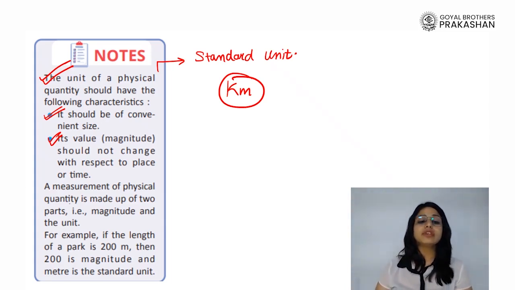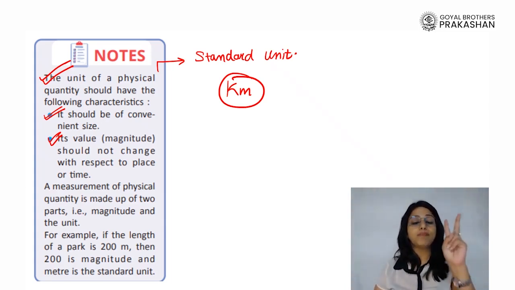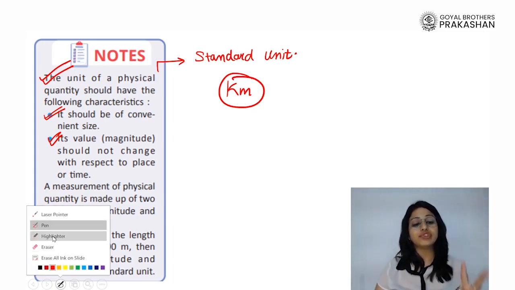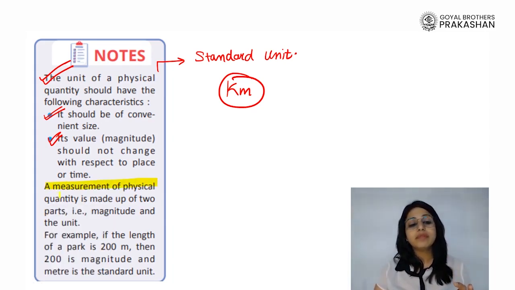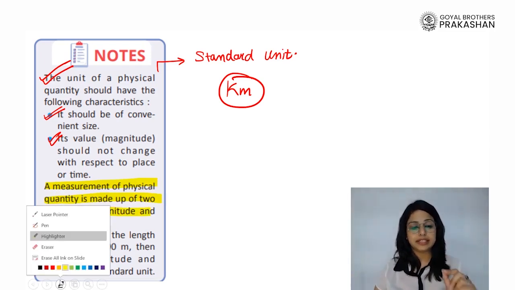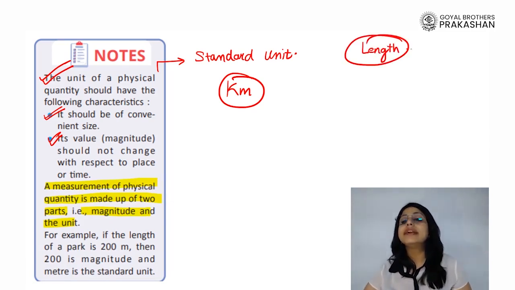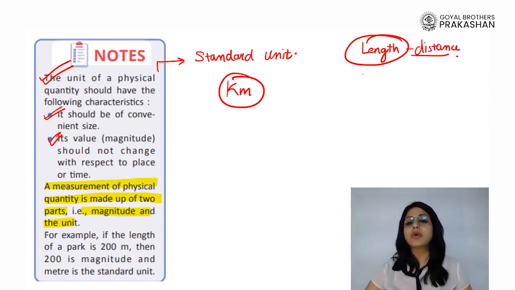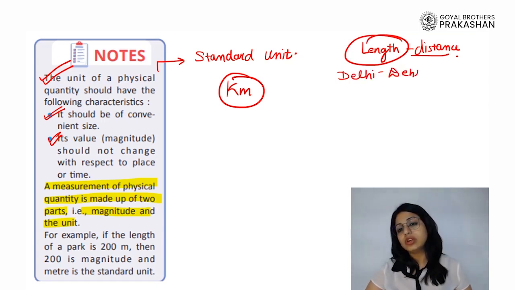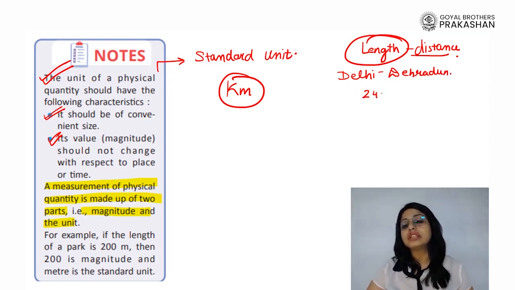So a measurement of a physical quantity is made up of two parts. Something very, very important that we should note here is that whenever we measure a physical quantity, we need to take care of two parts. For example, let's say I'm measuring the distance between Delhi and Dehradun. These are two cities in North India, and it is around 243 kilometers.